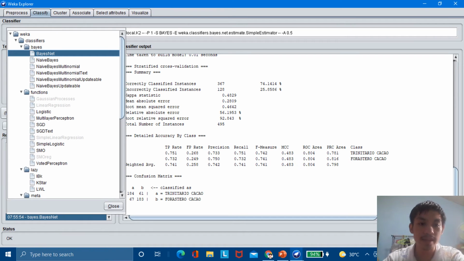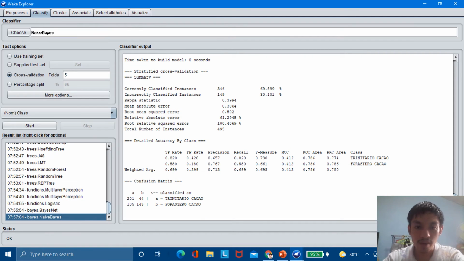First, let's try BayesNet under Bayes. So we can see here correctly classified instances of 346 with 69.899% and incorrectly classified instances of 149 or 30.101%. That is from the BayesNet classifier.